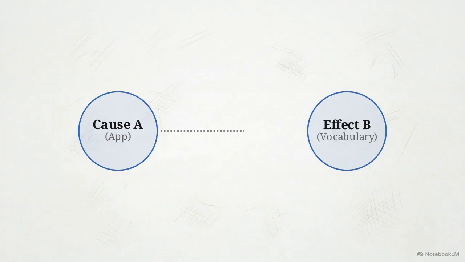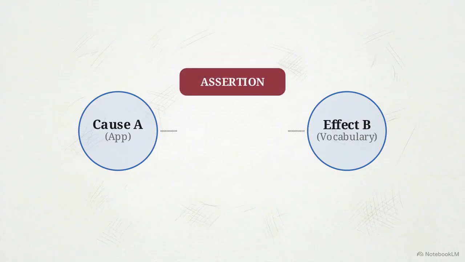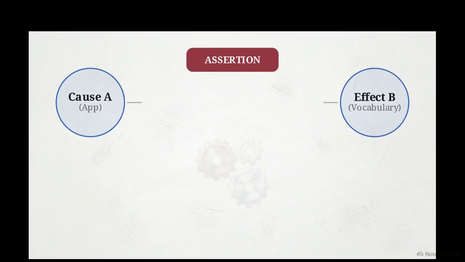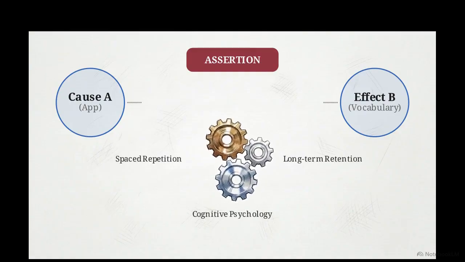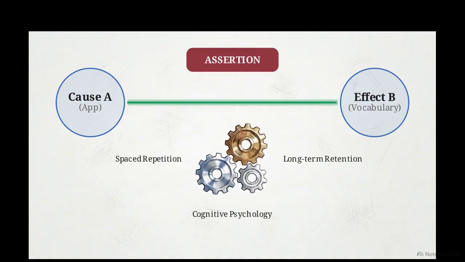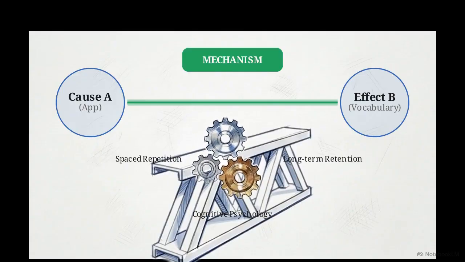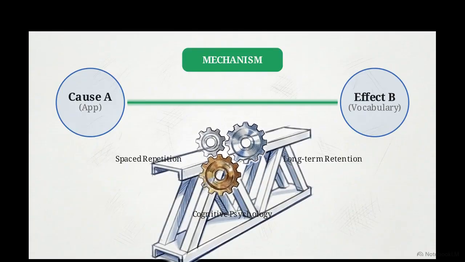Even with the correct macrostructure, writers often fail at the paragraph level. The most common critical error in academic writing is asserting that a relationship exists between 2 points without explaining the pathway connecting them. This diagram shows a common trap. Claiming an app causes vocabulary improvement is an unproven assertion. Without exposing the internal process, you only state event A happened before event B. To fix this, explicitly identify the causal mechanism, the specific gears connecting cause to effect.